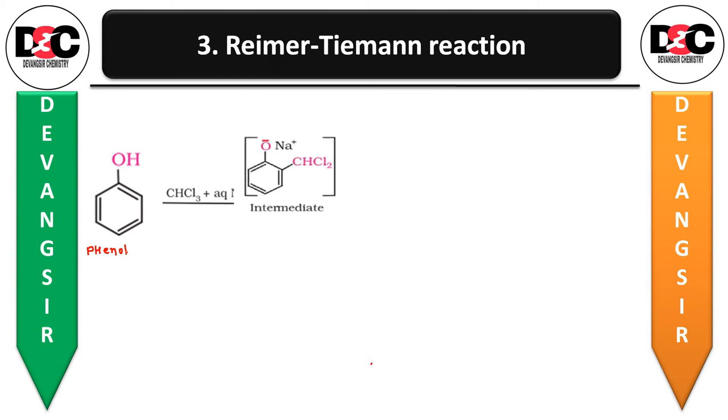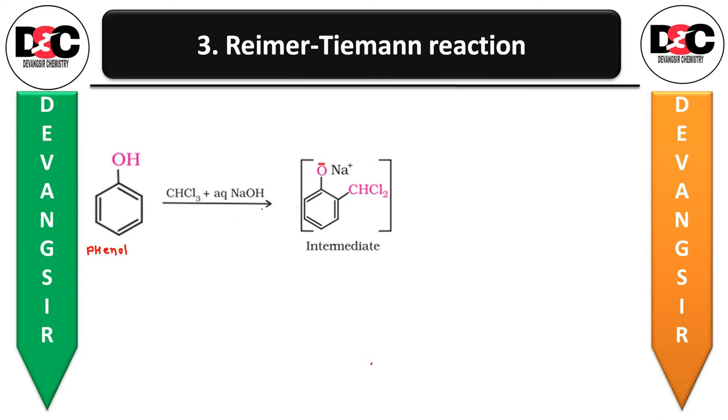In between you will be getting an intermediate formation, that is O- Na+ and then CHCl2 as an intermediate compound, which is once again treated with sodium hydroxide, and an aldehyde group will be introduced on the ortho position of sodium phenoxide.